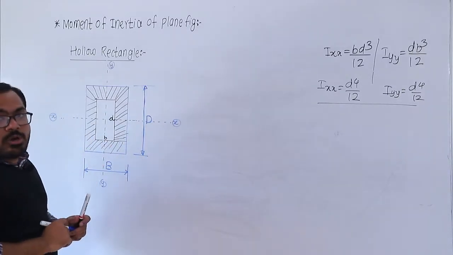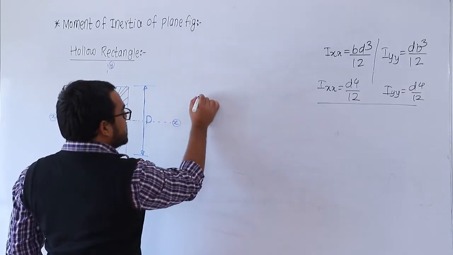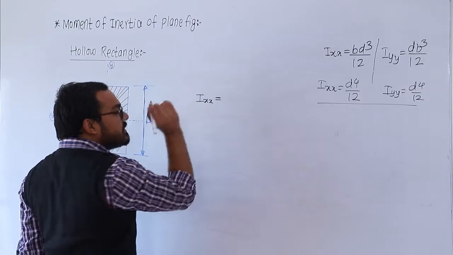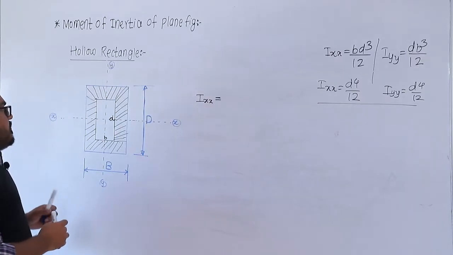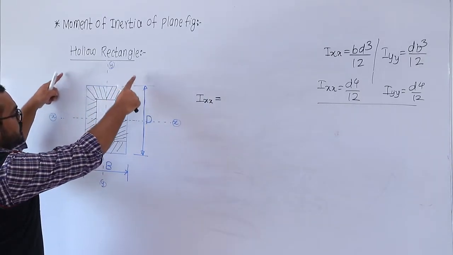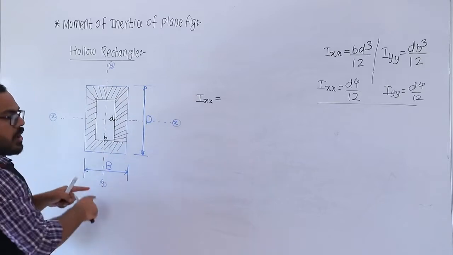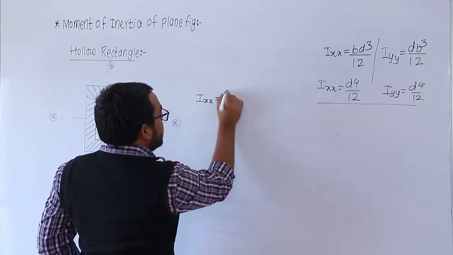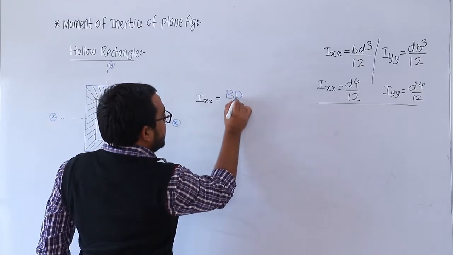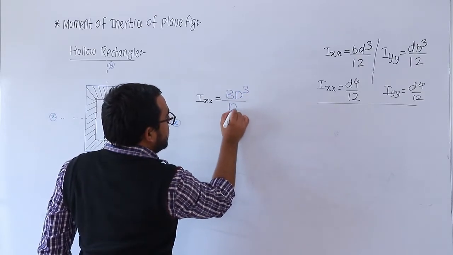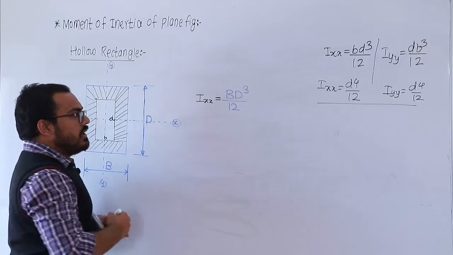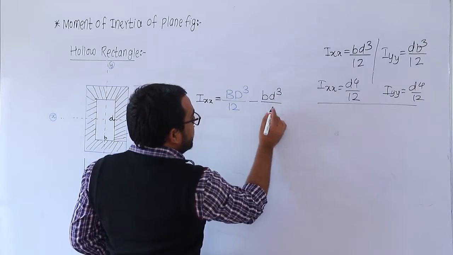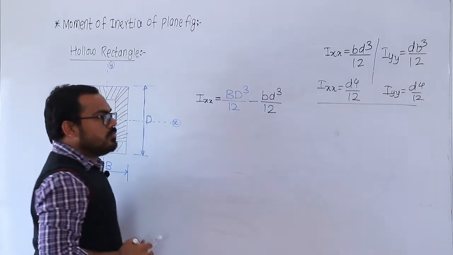Then for this hollow rectangle, what is the expression of the moment of inertia about the x axis? So first find out the moment of inertia for the bigger rectangle, मोठा rectangle जो आहे about the x axis, and that is equal to BD cube divided by 12, minus moment of inertia of the small rectangle about the same axis, again it is bd cube by 12.